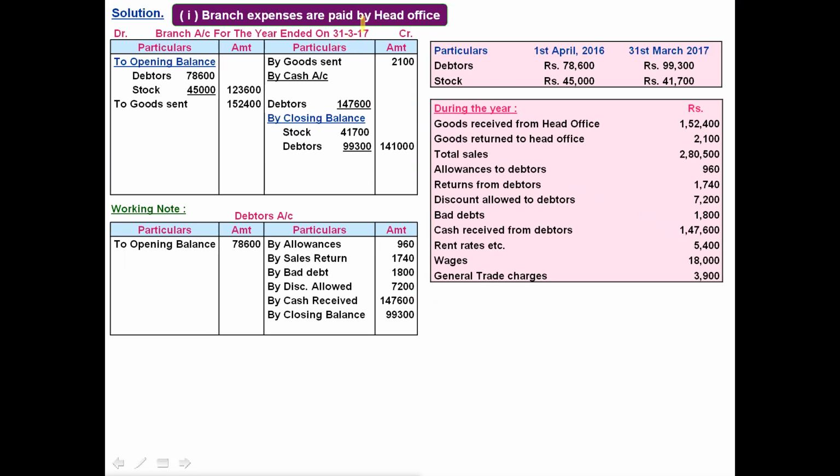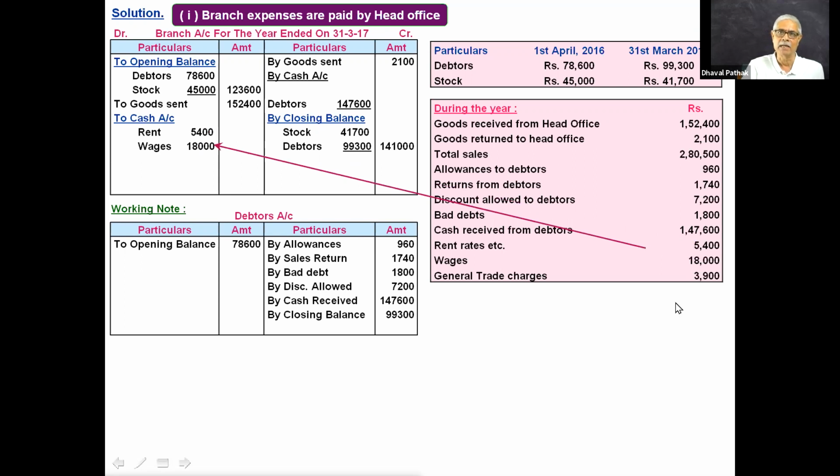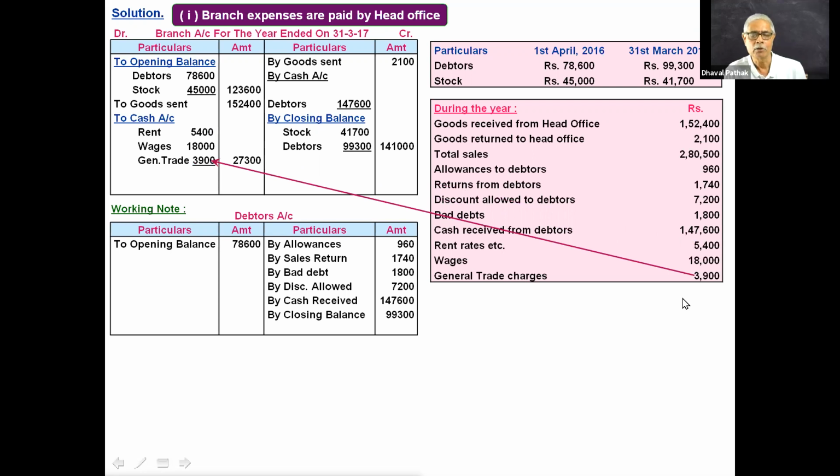Now, rent and rates 5,400, expenses paid by HO for branch. Branch is the receiver of the benefit of expenses. So debit branch account: branch account debit to cash account, rent. Same way, wages paid by HO for branch. Similarly, trading charges paid by HO for branch. So branch account debit to cash account.